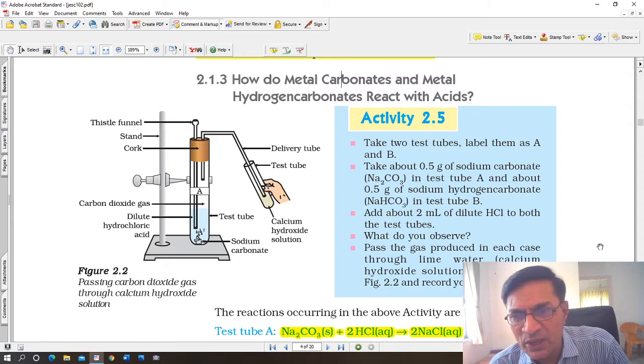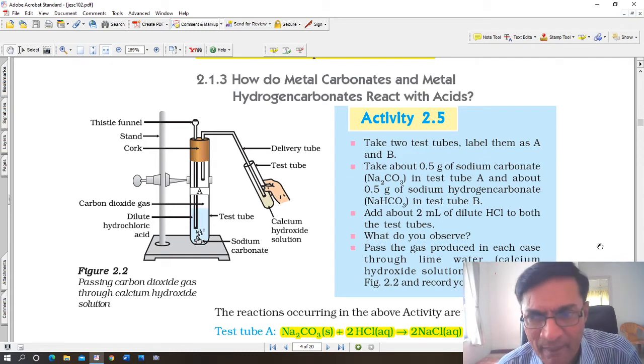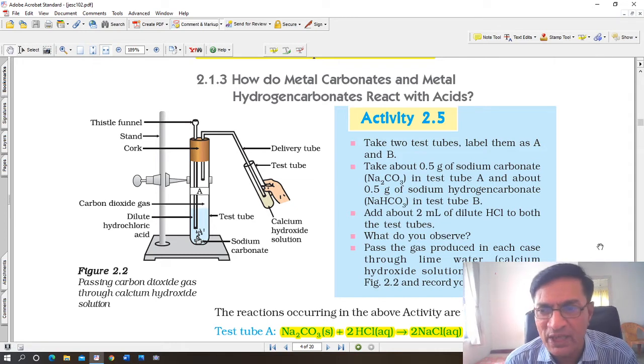Alright, take two test tubes, label them as A and B. Take about 0.5, half a gram of sodium carbonate, Na2CO3, in test tube A, and about half a gram of sodium hydrogen carbonate, that is NaHCO3, or sodium bicarbonate, in test tube B.